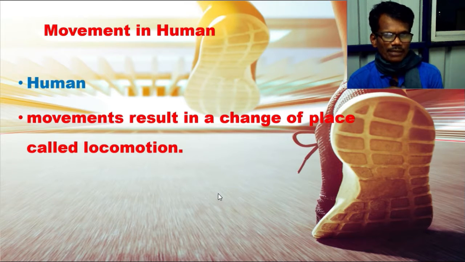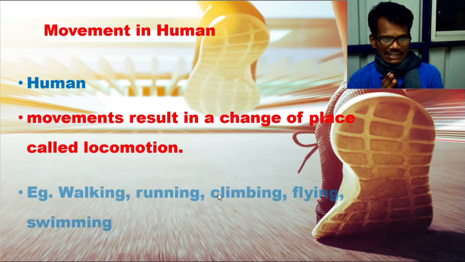This body part movement may also lead to locomotion. Those locomotion types of movement are called walking, running, climbing, flying. All these are locomotory movements which are brought about by muscles.